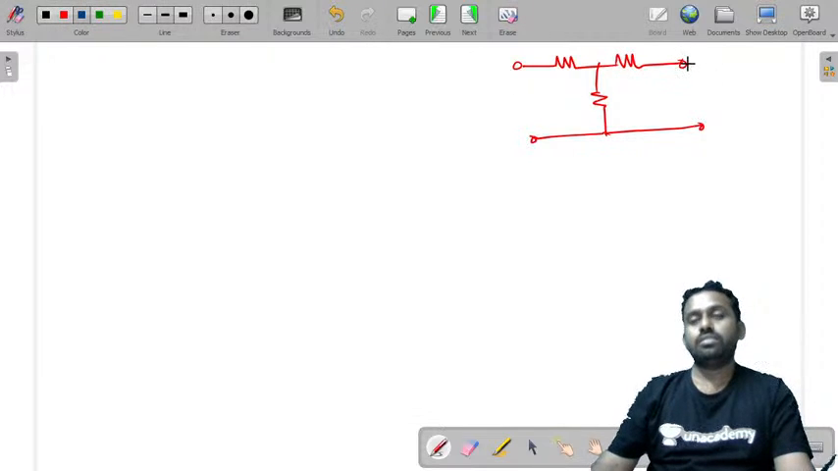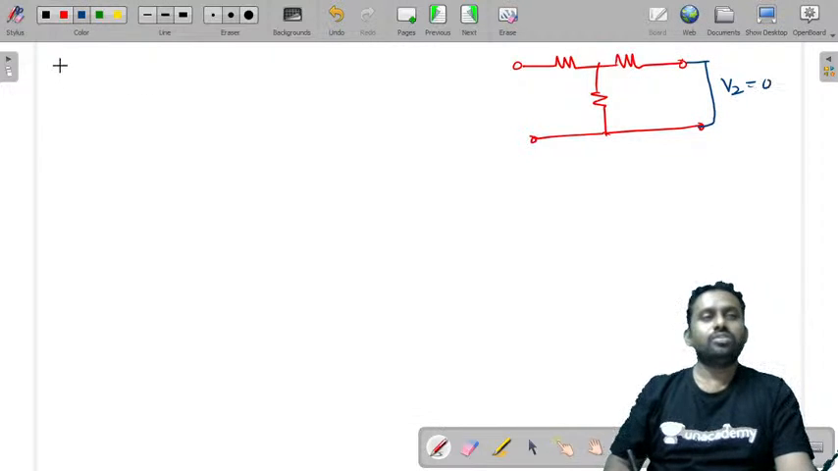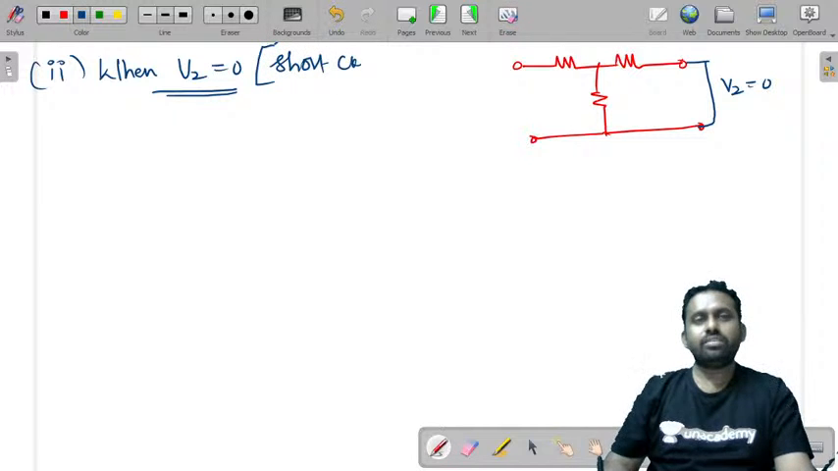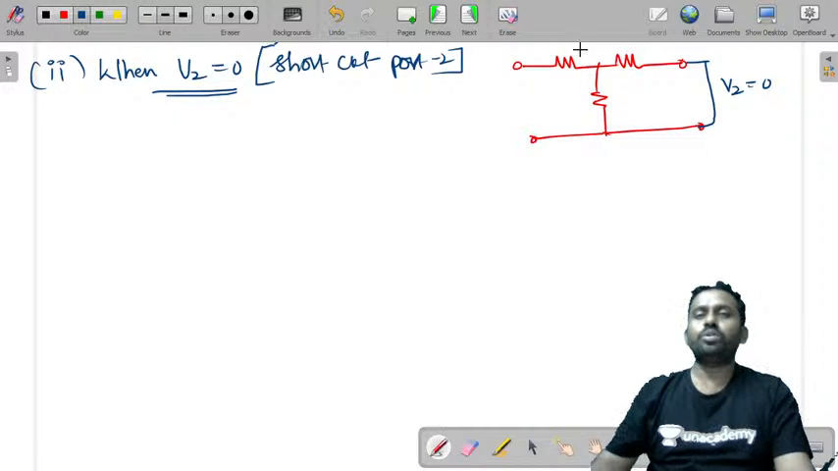And V2 is 0. What does V2 = 0 indicate? It indicates a short circuit. So this is the second case, when V2 is equal to 0. What does V2 equal to 0 indicate? It is a short circuit at port 2.